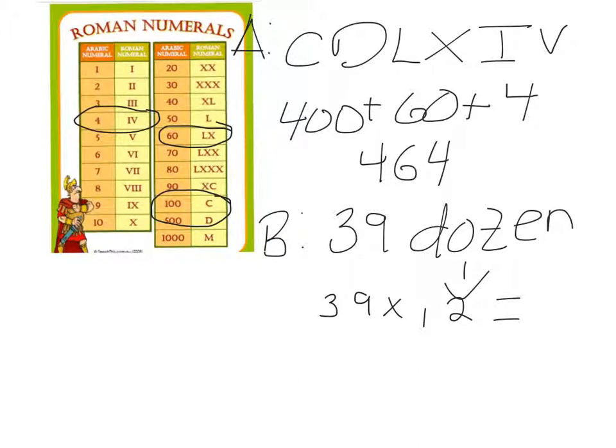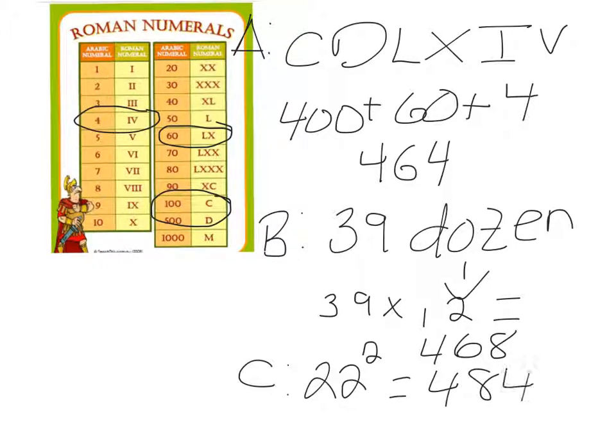So here's a good time to grab your calculator. You should have gotten 468 pieces of candy. And then our last option is 22 squared. That's straightforward. You just type that into your calculator and hit enter. And that should get you 484 pieces of candy. And then when you compare that to the previous two, that would get you the most candy, if that's what you're interested in having.